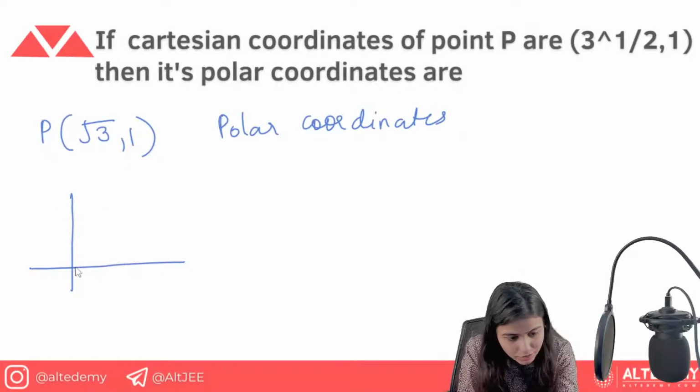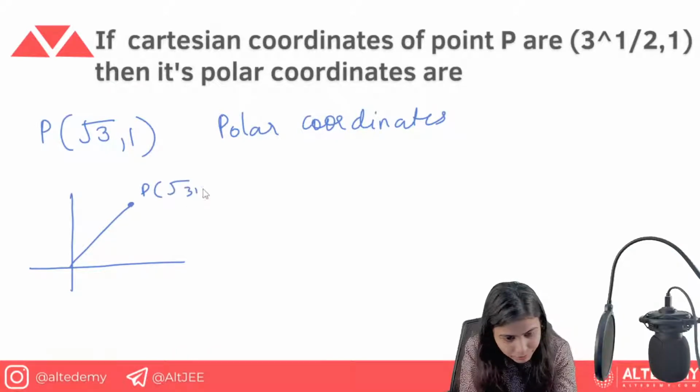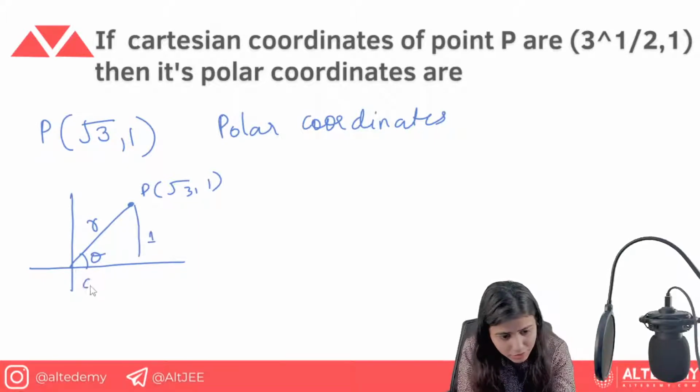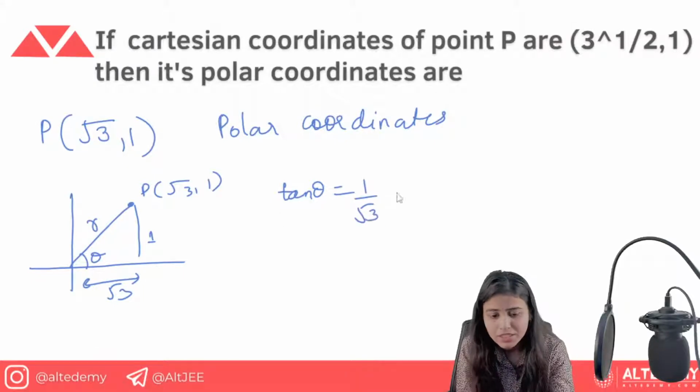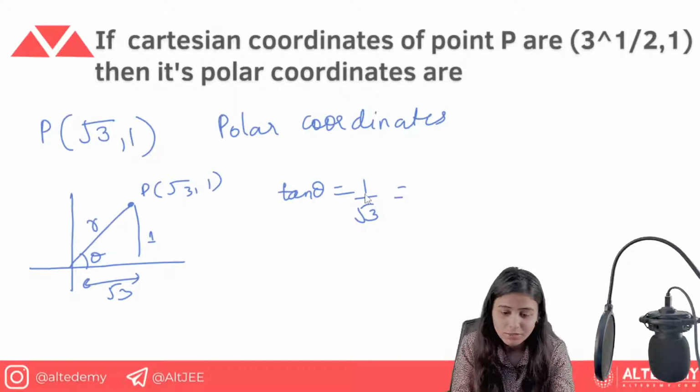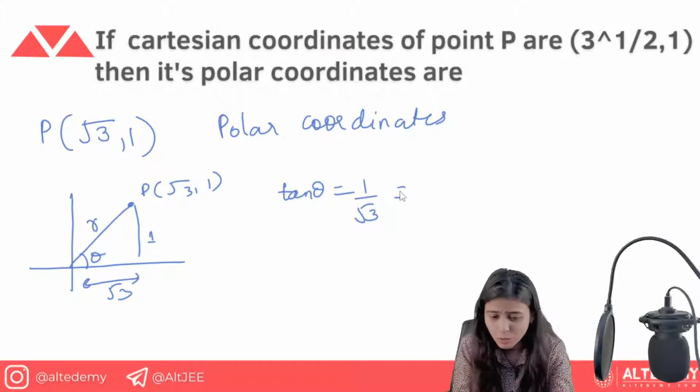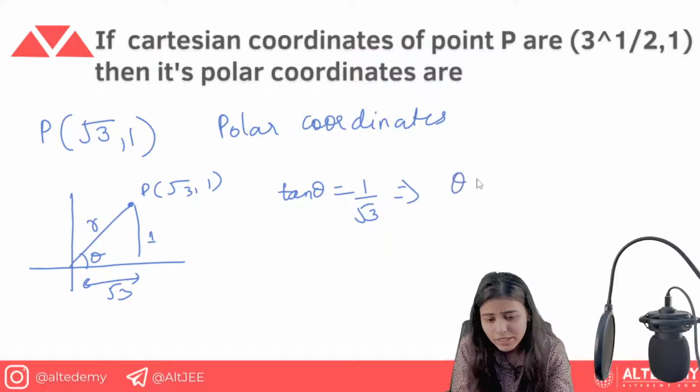Again, we have this point which is given as under root 3 comma 1. And we know this is known as r and this is known as theta. So what is given is, this distance is 1, and this is given as root 3. So quickly we know tan theta is equal to y by x, so it becomes 1 by root 3. Where do we get tan theta equal to 1 by root 3? That is at 30 degrees. Simple trigonometry, I hope you already know all these things. So what we get here is theta is equal to pi by 6.